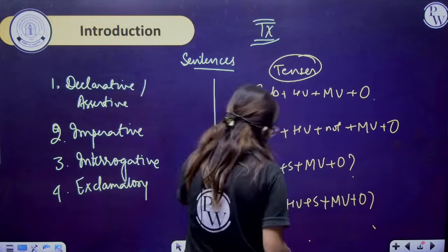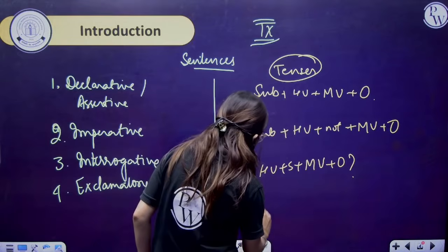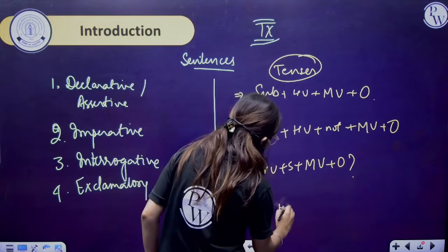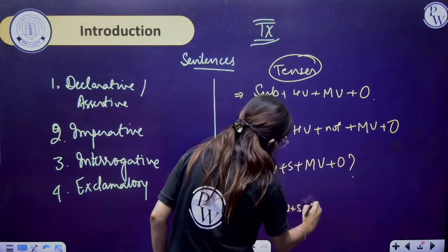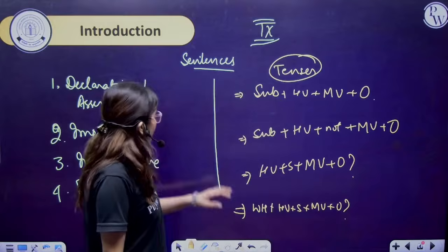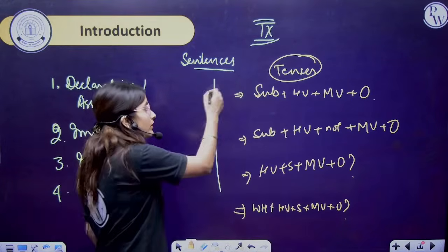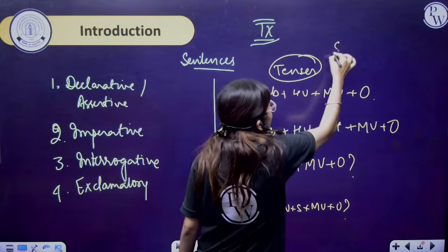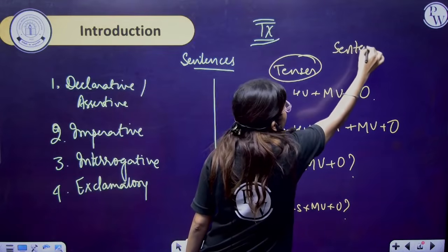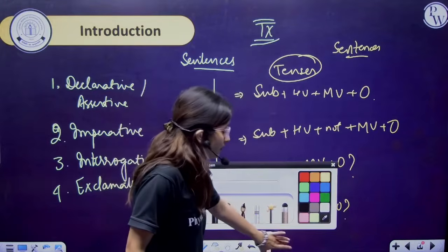Right? So should I write it again? That is WH plus helping verb plus subject plus main verb plus object and question mark. So in the tenses video, we are generally focusing on these types of sentences. Ma'am, what do we mean by this? Please give an example.